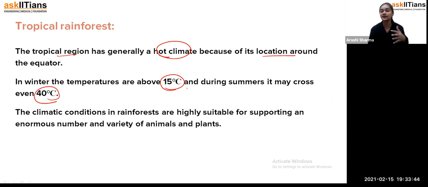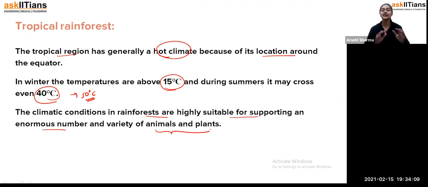It is just above, right, like around 15 degrees Celsius. But in the summer, it may cross over 40 degrees Celsius. So you can imagine, if it is going to cross 40 or even 50 degrees Celsius, how much the hotness will be there. Exactly. The climatic conditions in the rainforest are highly suitable for supporting an enormous number and variety of animals and plants.